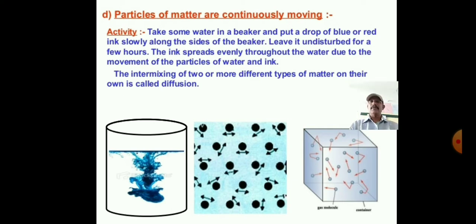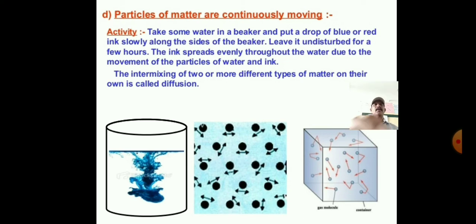Okay. So here we can say that another definition is there which is related to this nature. The intermixing of two or more different types of matter on their own is called diffusion.